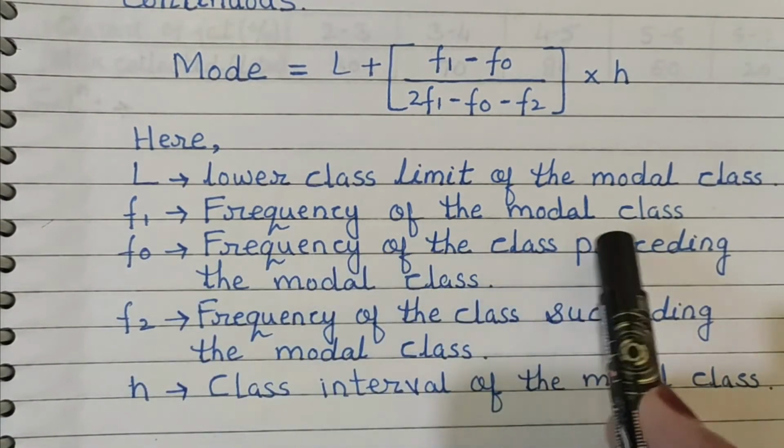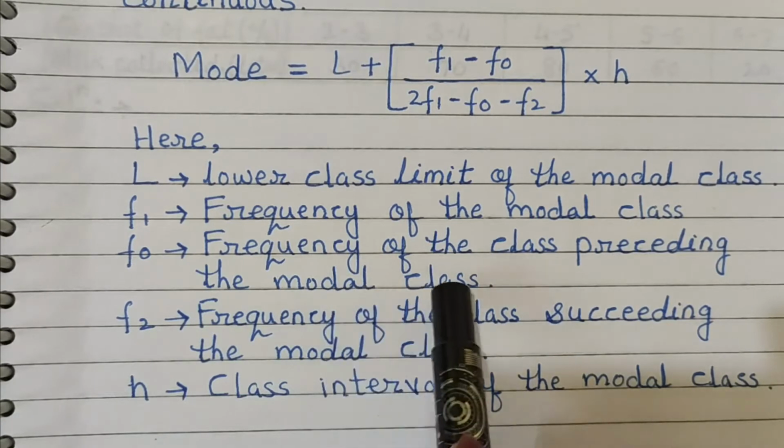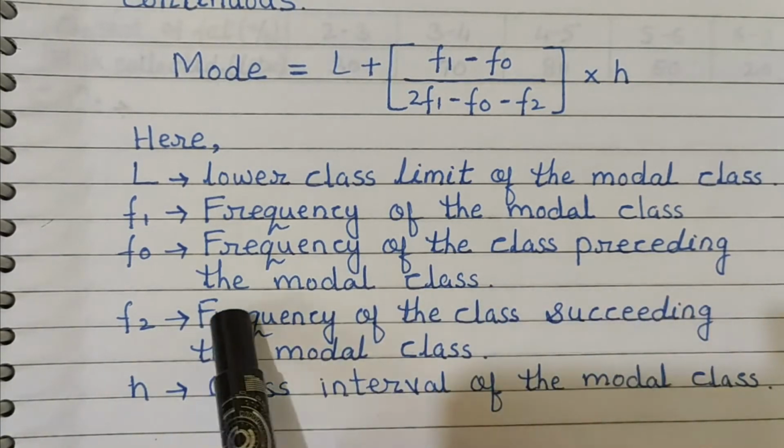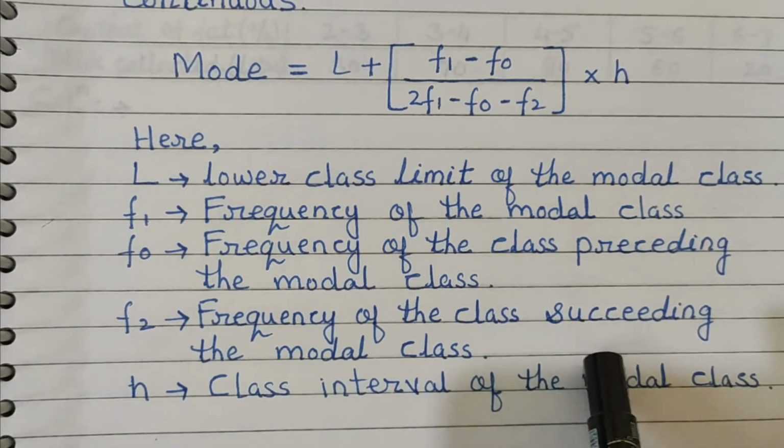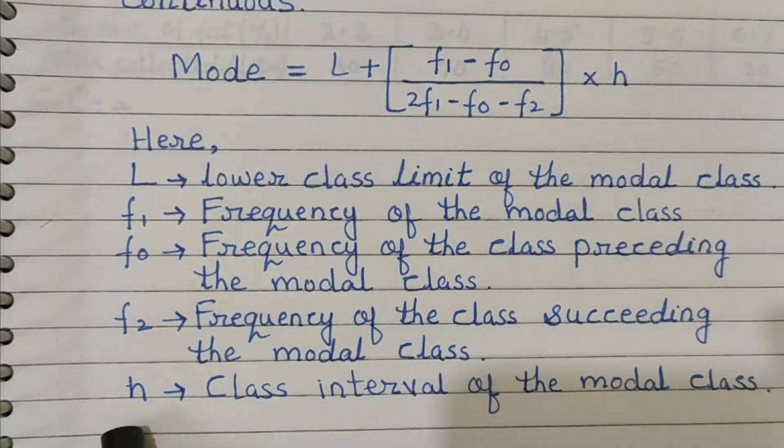F1 is the frequency of the modal class, F0 is the frequency of the class preceding the modal class, F2 is the frequency of the class succeeding the modal class, and H is the class interval of the modal class, meaning the difference between the upper class limit and lower class limit of the modal class is the value of H.